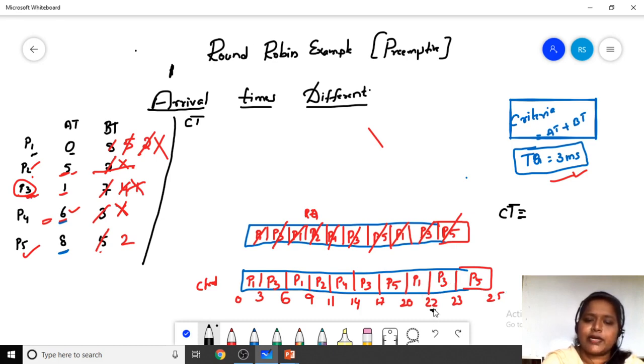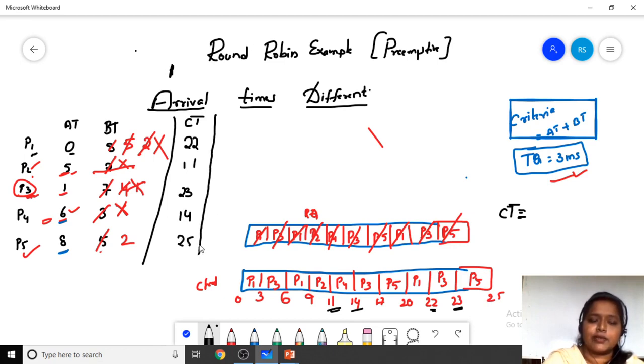P1 completed at 22. What is the completion time of P2? P2 completed at 11 milliseconds. What is the completion time of P3? P3 completed at 23 milliseconds. P4's completion time is 14, and P5's completion time is 25. So this is how you calculate the completion time.